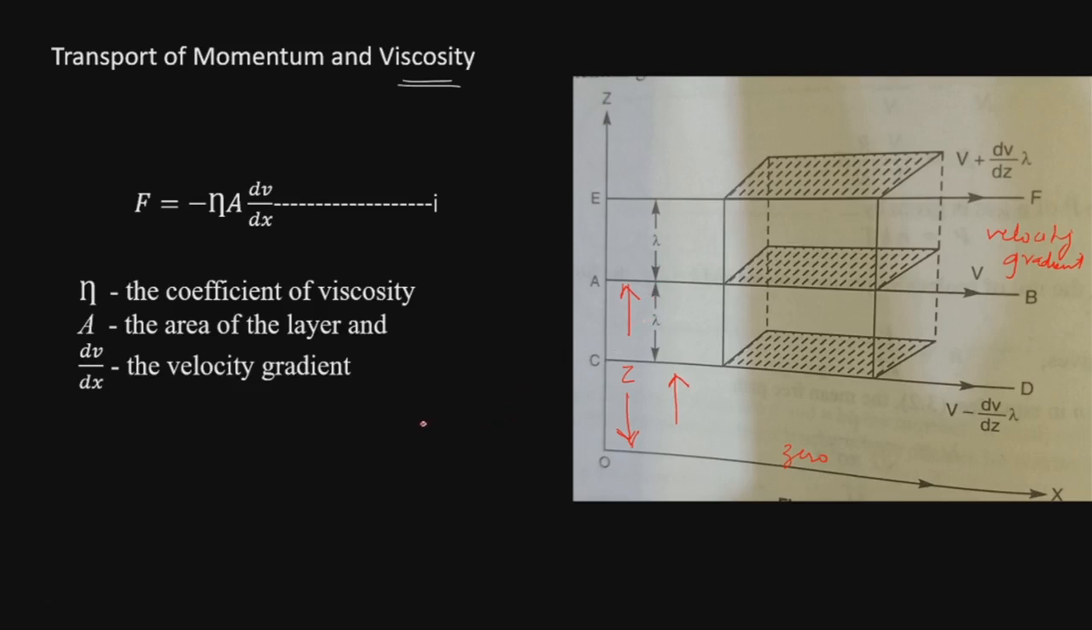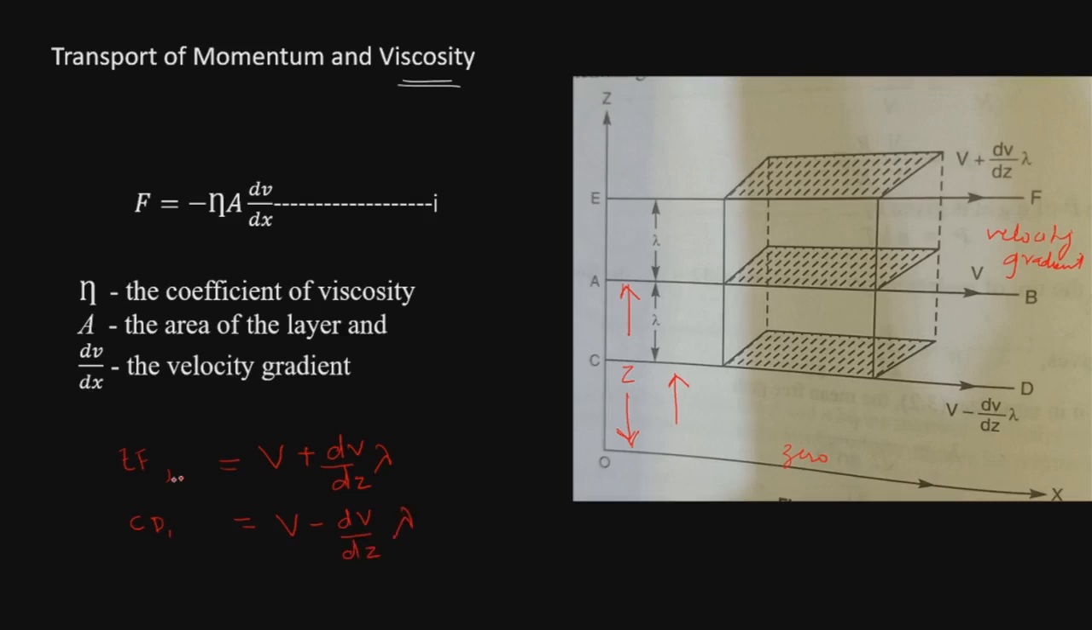So then we can define some of the terms. The velocity of the gas in the layer EF will be equal to V plus dV by dz into lambda. This is the velocity of the molecules in the layer EF, and the velocity of the molecules in the layer CD will be equal to V minus dV by dz into lambda.